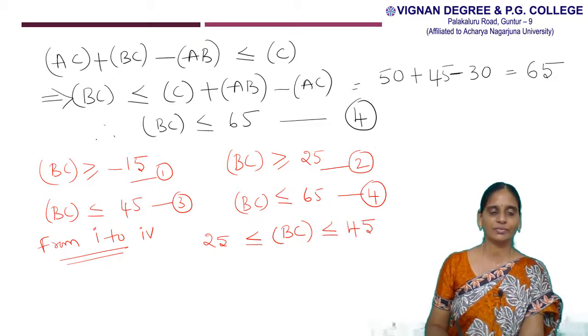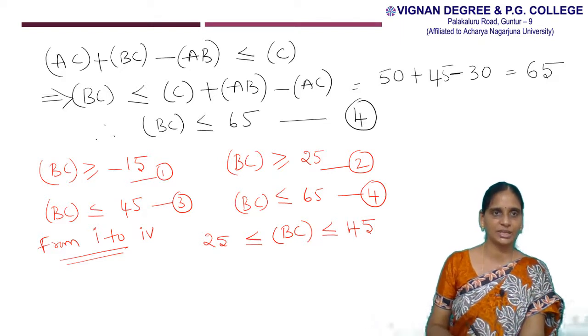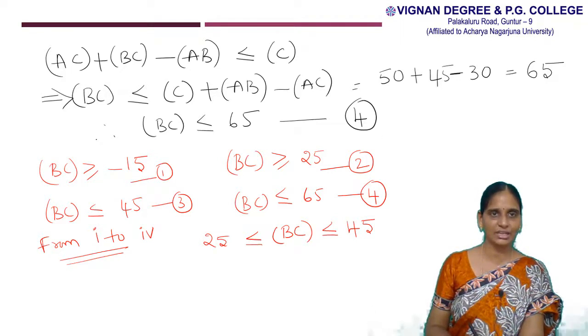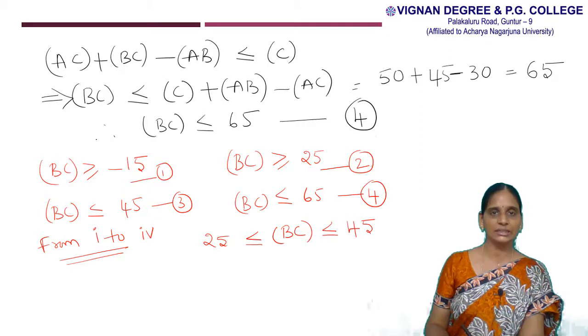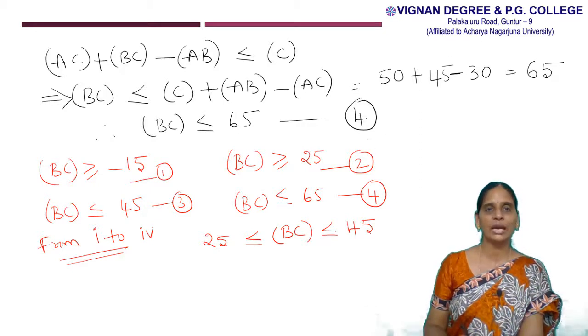Here we select the highest number between lower limits. So that means BC is greater than or equal to minus 15 and BC is greater than or equal to 25. So we have to select the highest number between the lower limits and select the least number between the upper limits.